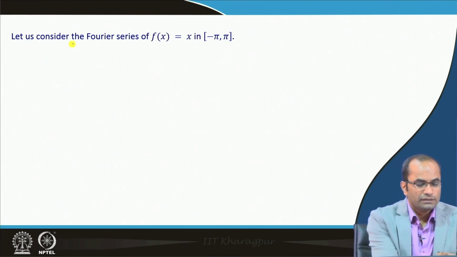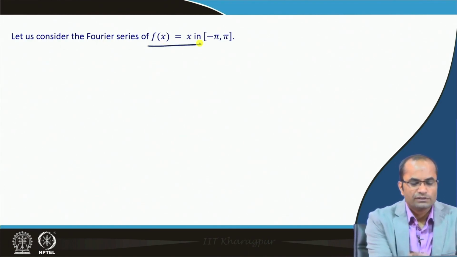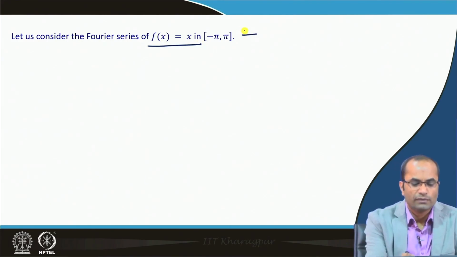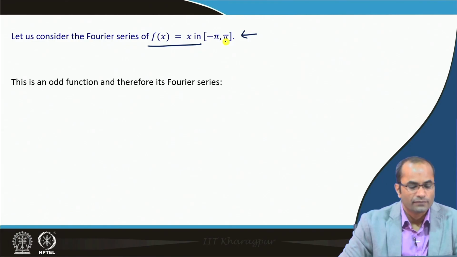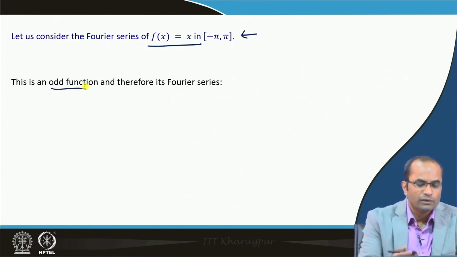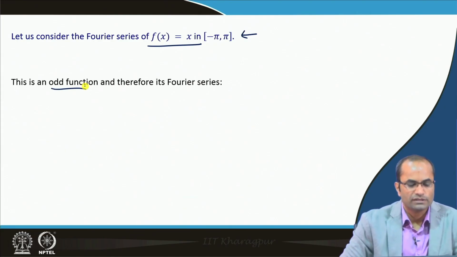So, we consider here the Fourier series, for instance, of the function f(x) equal to x in the interval minus pi to pi. This is an odd function, and we have already evaluated this Fourier series before.